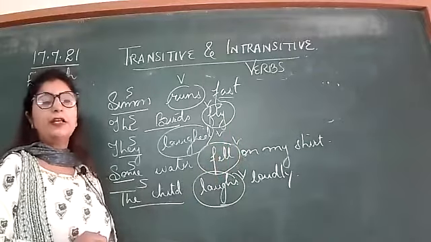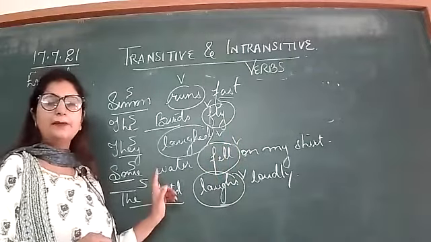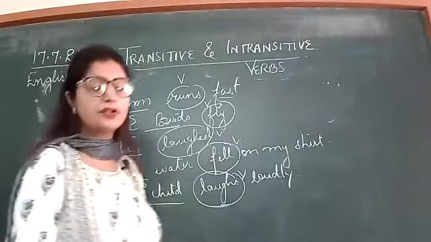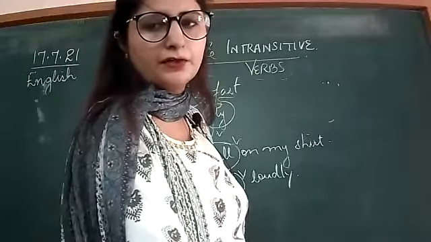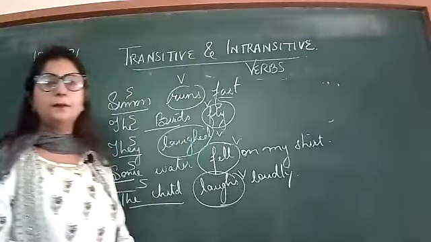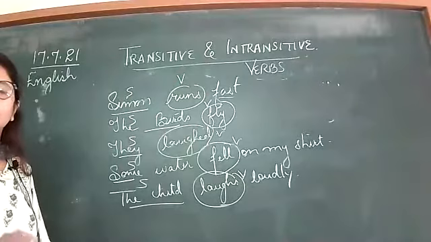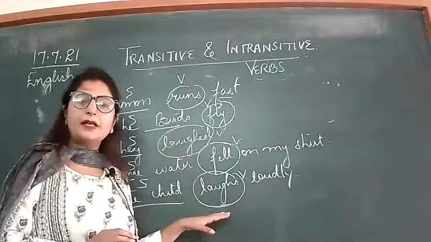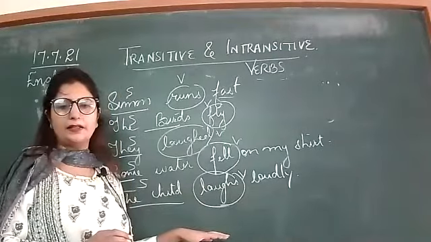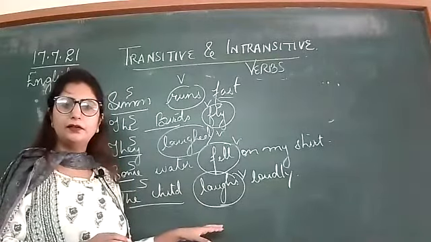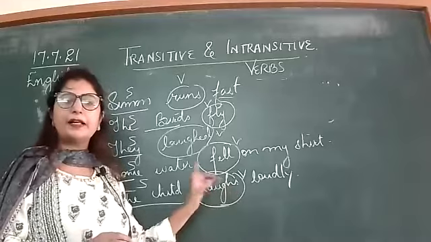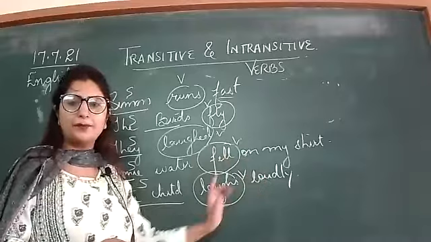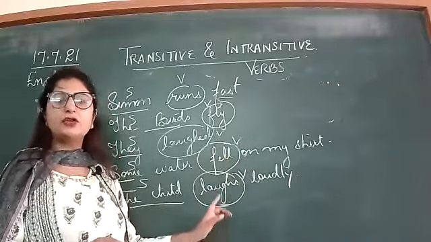The same thing, if I say it in the same manner: the action of the doer is not transferred to the receiver. So an object is not always required in order to complete a sentence. If it requires an object, it means the action of the subject is transferred from the subject to the object, and then it is called a transitive verb.